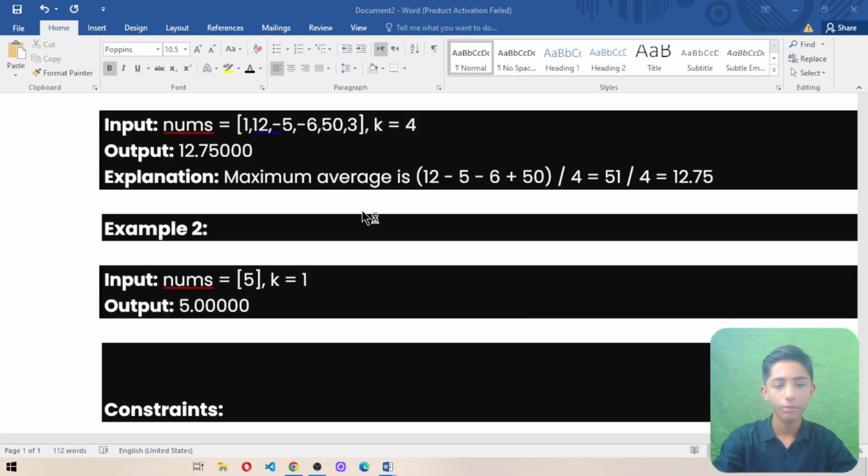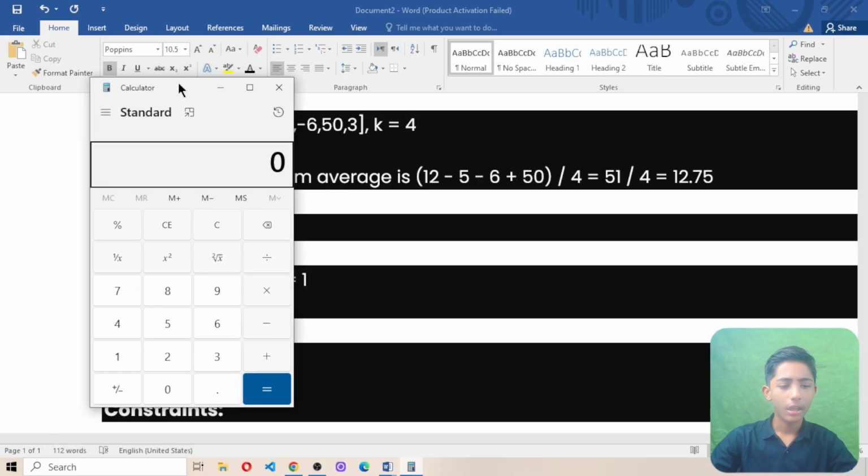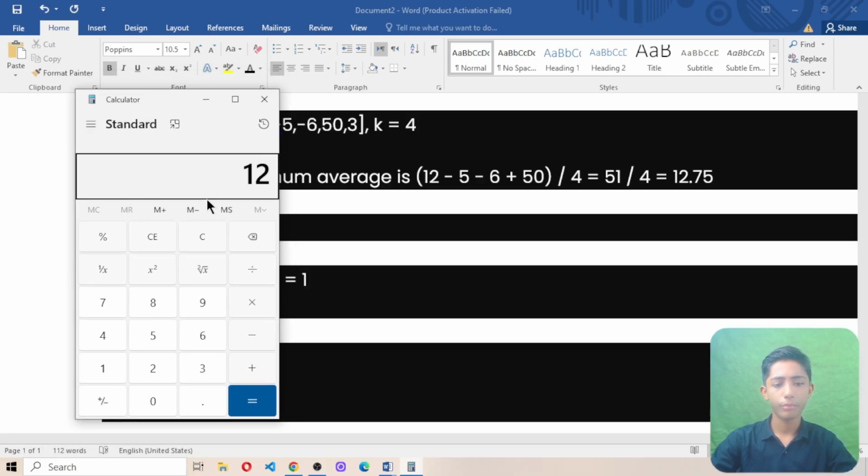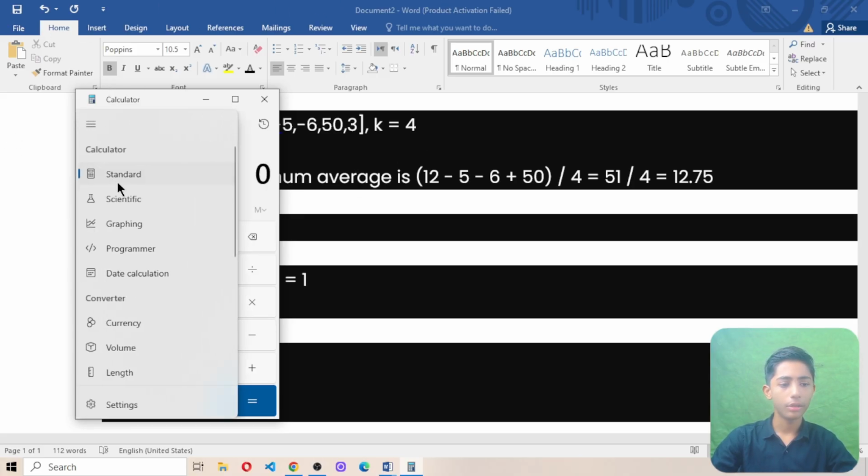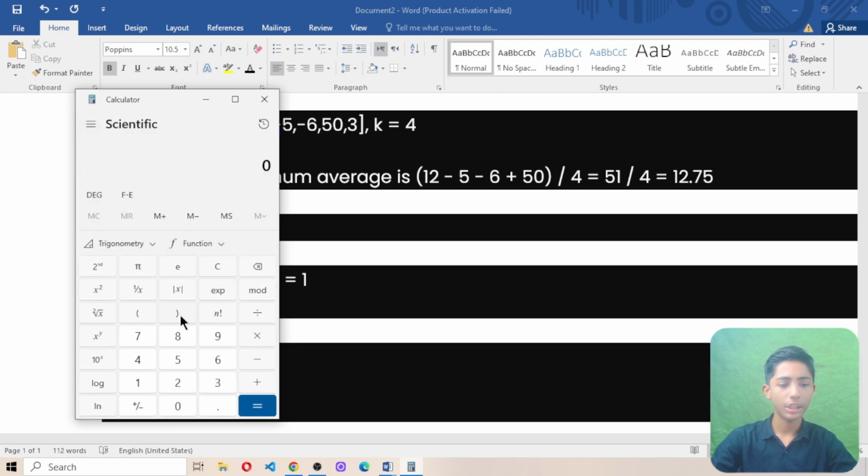If you see it in a calculator, it is a little bit harder. So you can go to the scientific calculator and write here 12 minus 5 minus 6 plus 50.